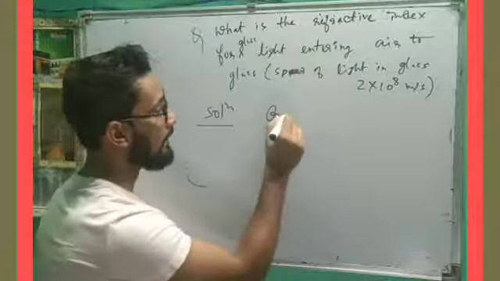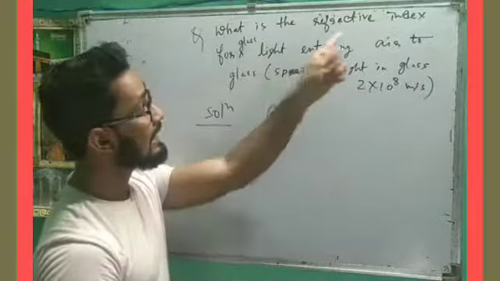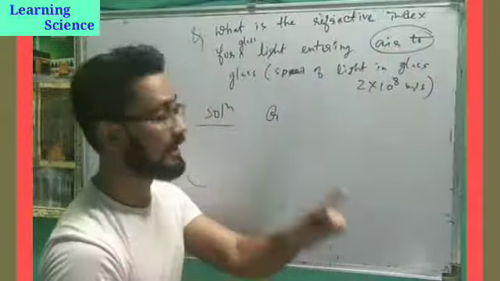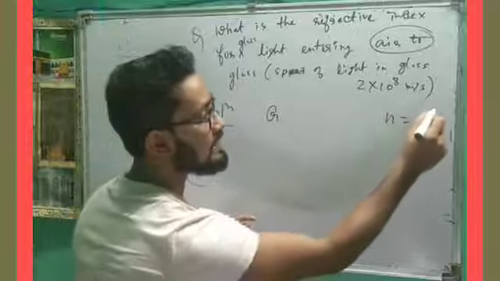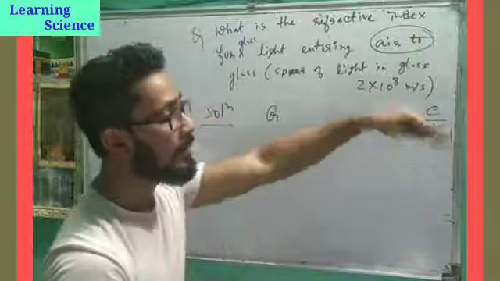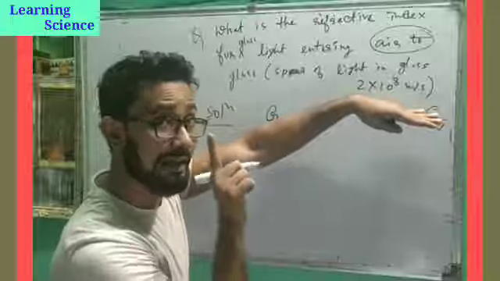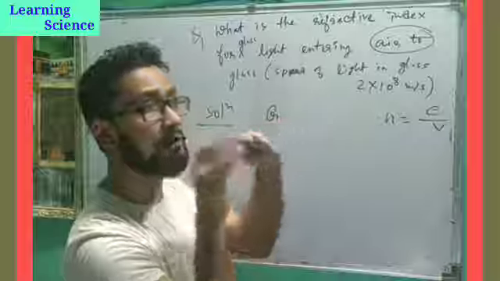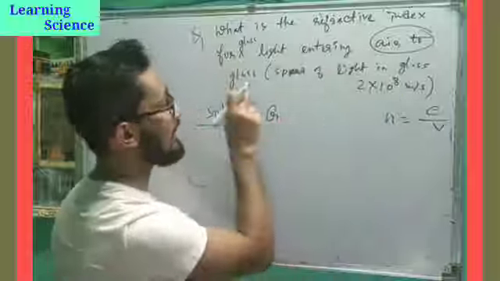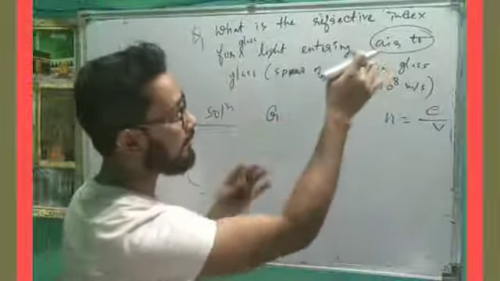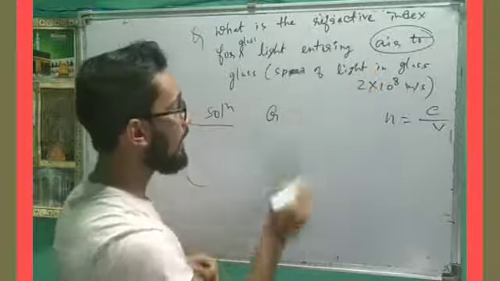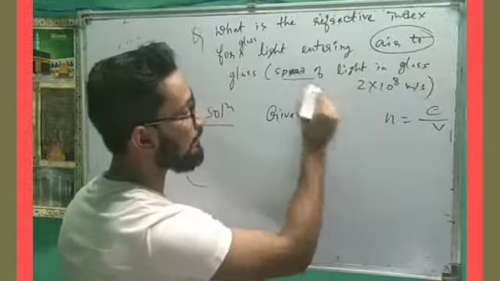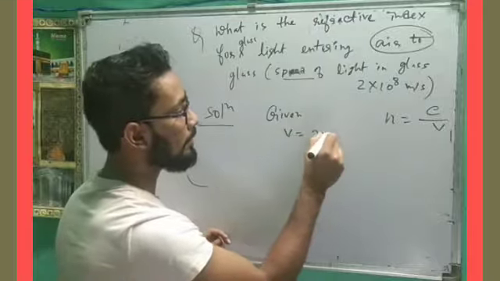So here, the case is light entering from air. If we are talking about air, then it is absolute refractive index, and the formula is n equals c by v. C is the speed of light in air, and v is the speed of light in the medium we are talking about. Here the medium is glass and the main medium is air. Given the speed of light in glass, v equals 2 into 10 to the power 8.